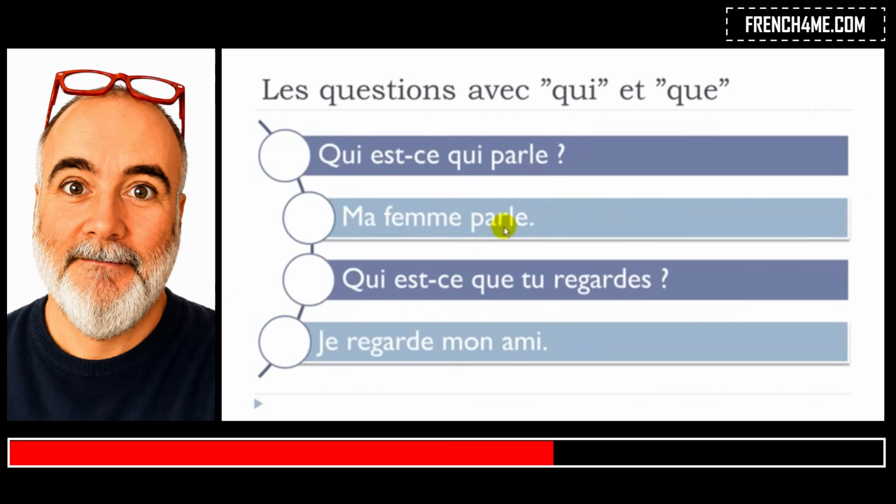Ma femme parle. Okay? Here, qui, because it's the person. Mon ami, my friend, it's a person. And then que, just because if you look carefully, it comes after your verb, because it's not the subject, it's the object. Okay? Grammatical object. We're not talking about an object, but a grammatical object. So it can be a person, it could be a dog, animal, or an object if you want. So, je regarde mon ami. All right?